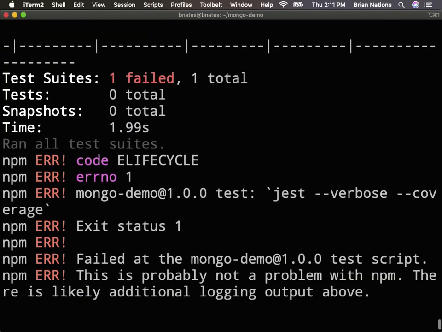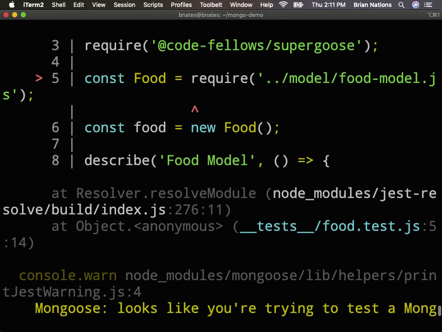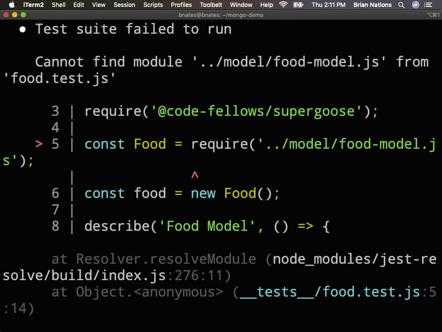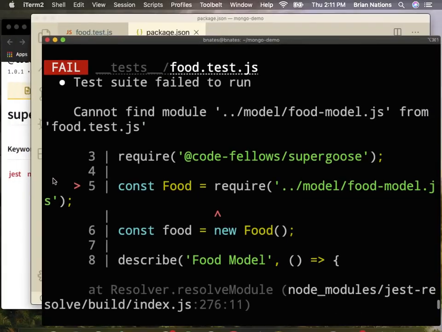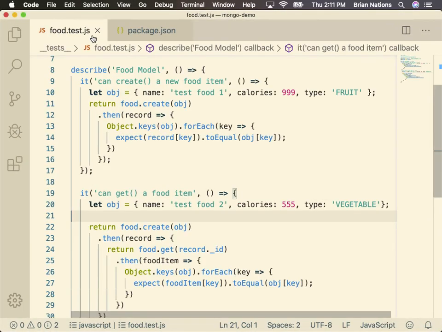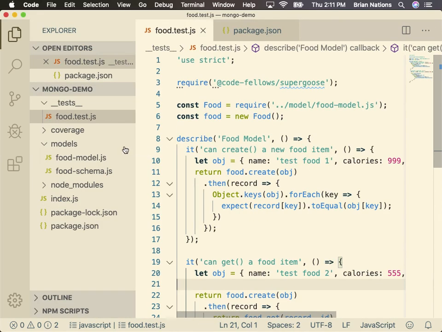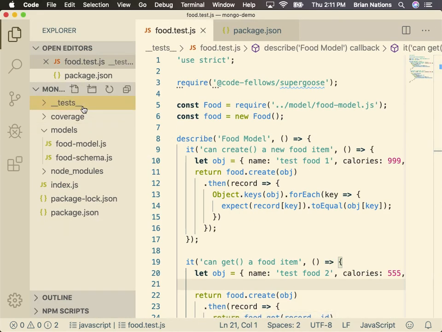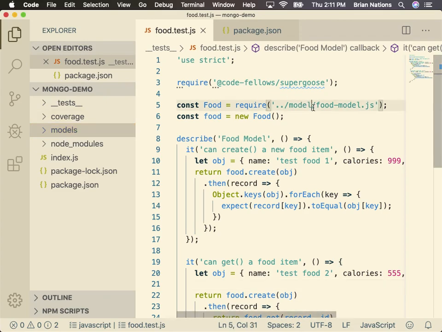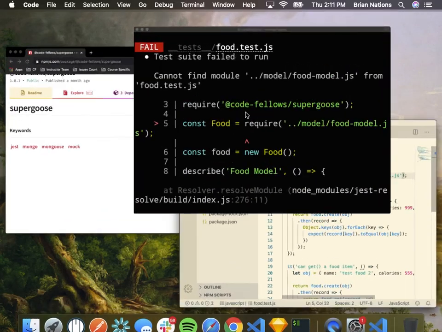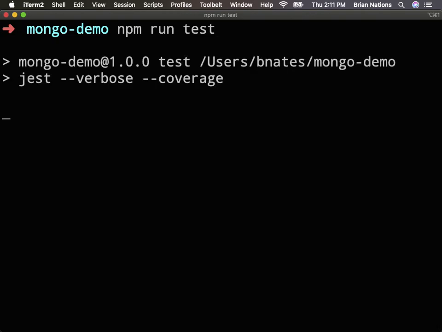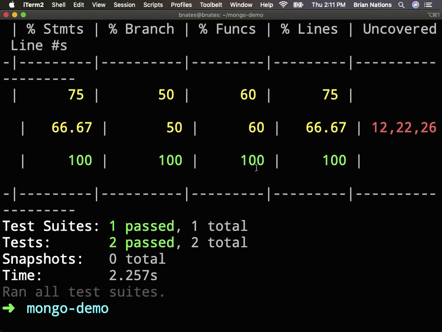Oh, one failed. What? Cannot find module food module. All right, what do we do here? It's the path. So let's look at our path. We need to go back one, and then we need to go into models. So we go here. We rerun. It's always stuff like that. It's two passed. Yay! All right, so I'm going to stop the recording now.